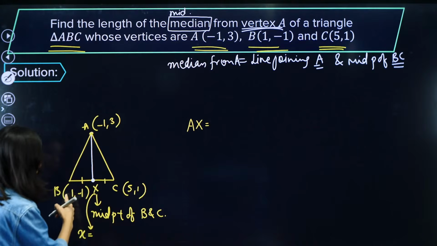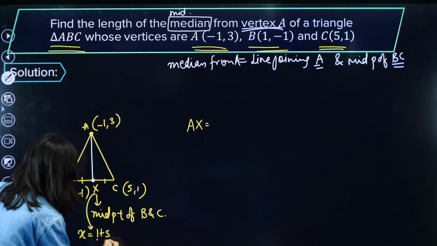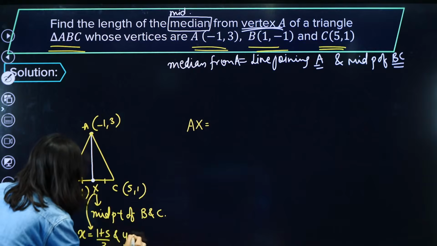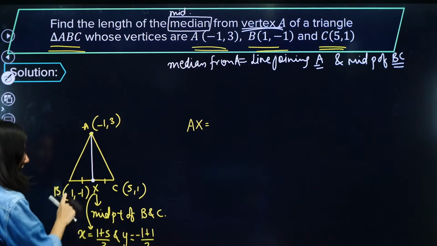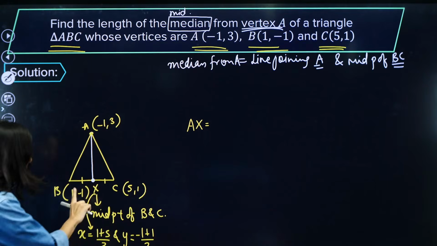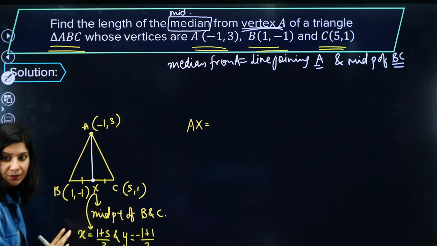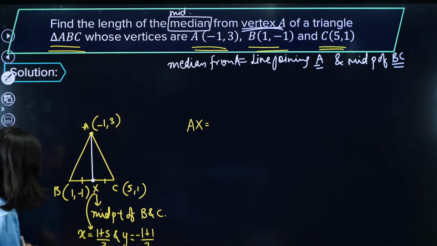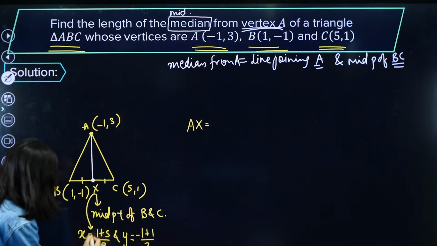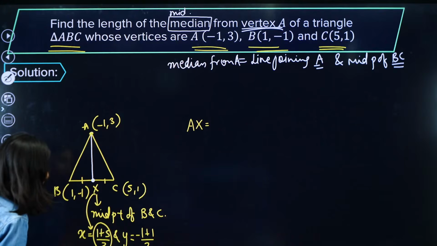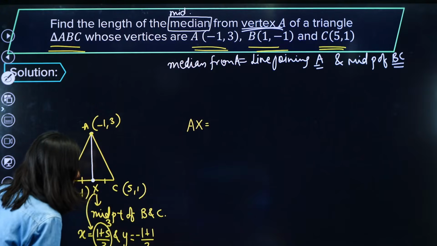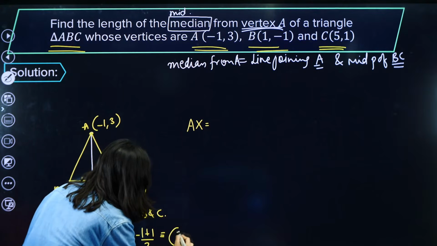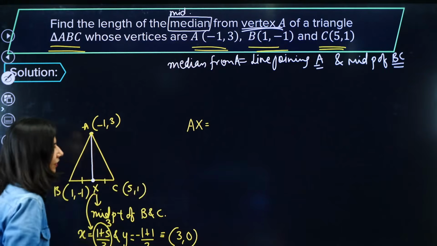X will be 1 plus 5 by 2 and Y will be what? Minus 1 plus 1 by 2. Are you getting my point? x1 plus x2 by 2, y1 plus y2 by 2. So this is going to be what? Tell me. So this is clearly 6 by 2, that is 3. So X is coming out as 3 and this is coming out as 0. So this is going to be 3, 0 is your midpoint.